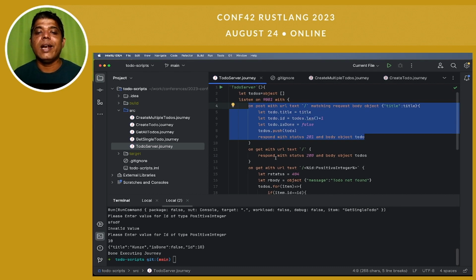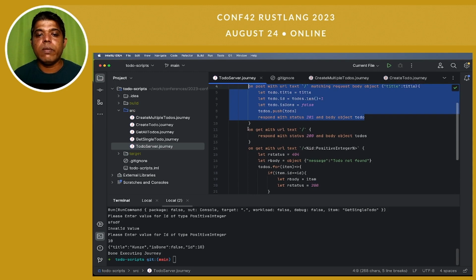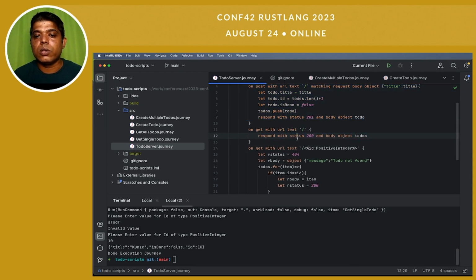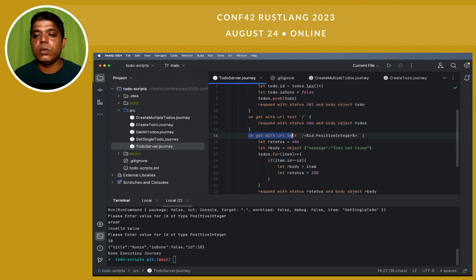In fact, we wrote the entire to do server in this programming language. Similarly, when I say get all, I am just returning all the to dos, like respond with status 200 and body object to dos. When I'm asking for a single to do, I have this text URL as parameterized, ID as a positive integer, so it will automatically grab the number from the URL, and assign the ID variable that value.